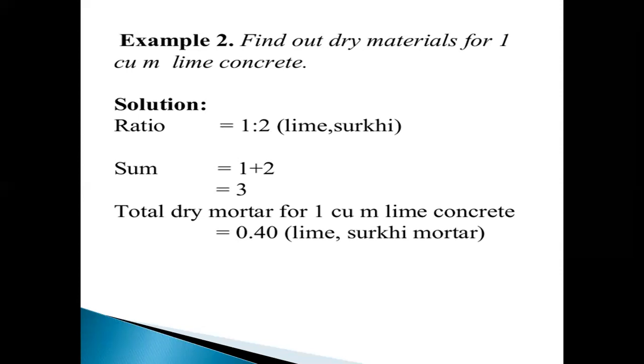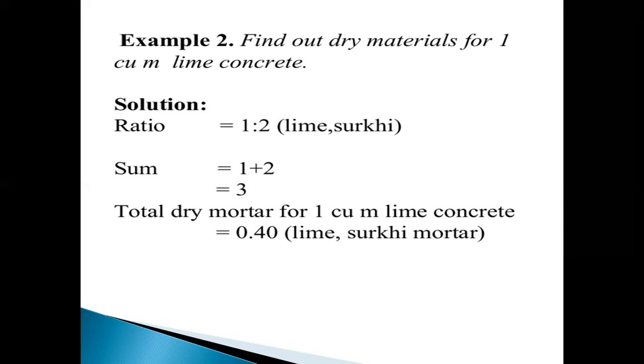Ratio equals 1:2, where one is the lime and two is the surki. Surki is used for making waterproof cement mortar and concrete. It is made from burnt clay balls.